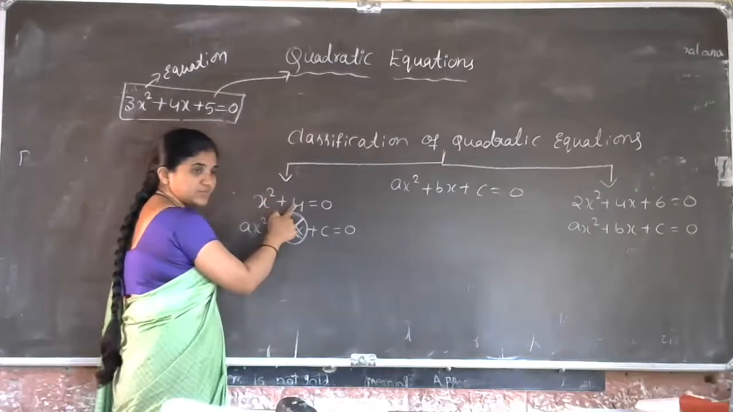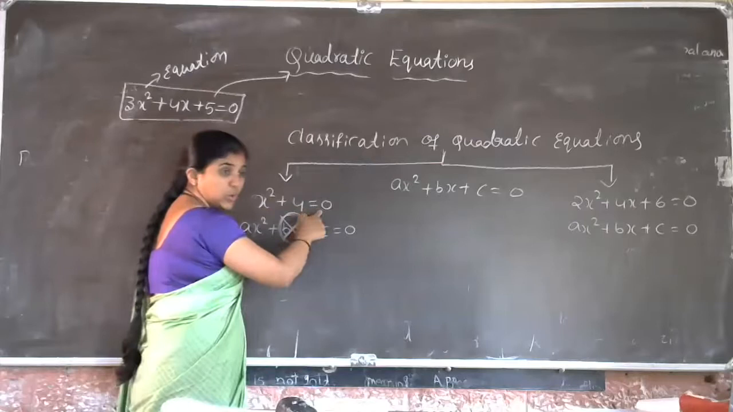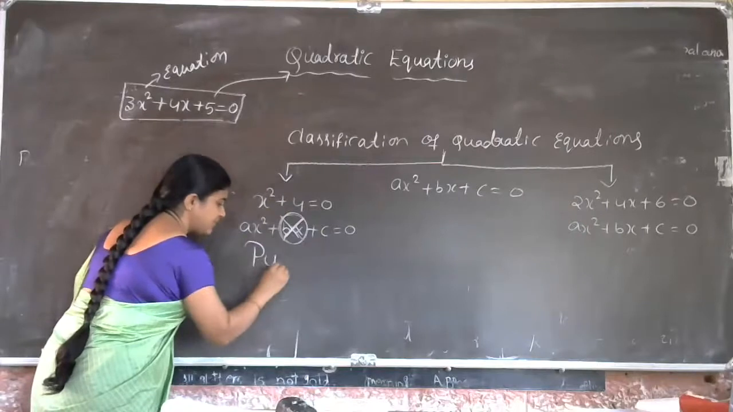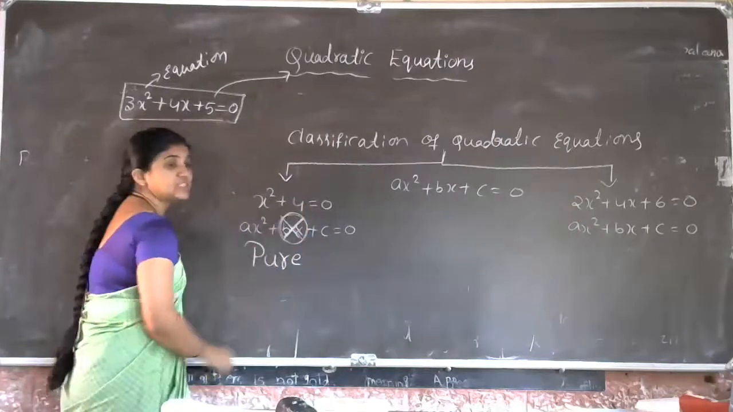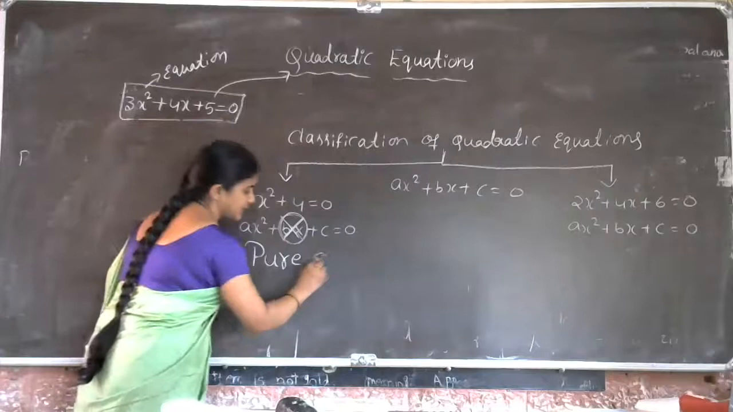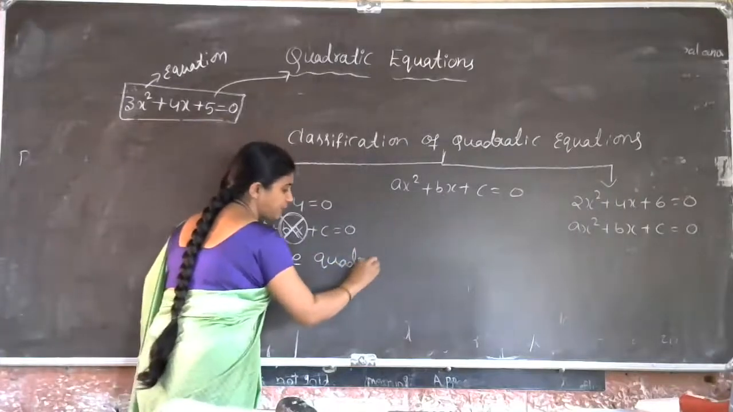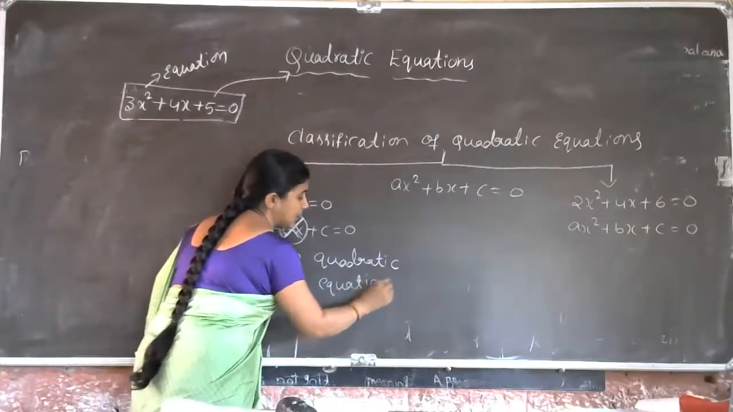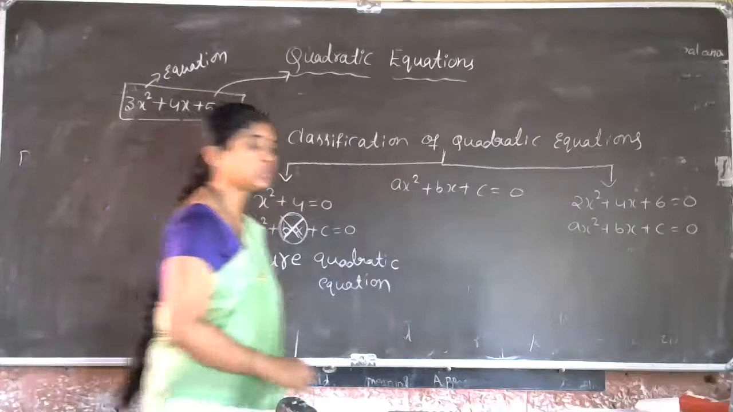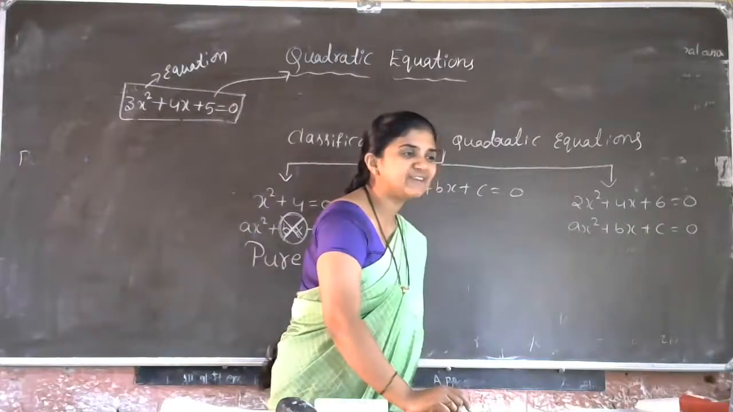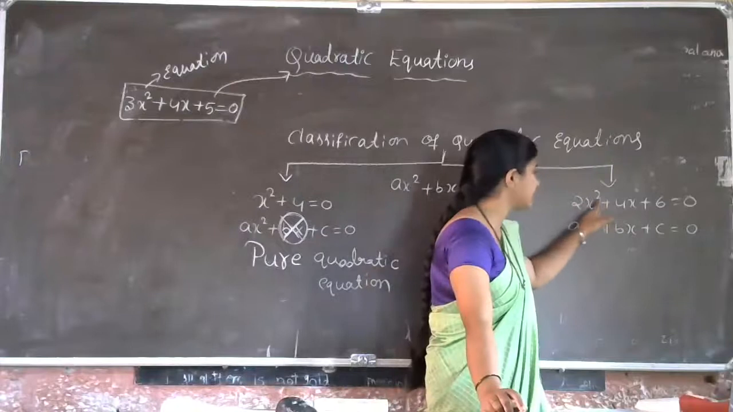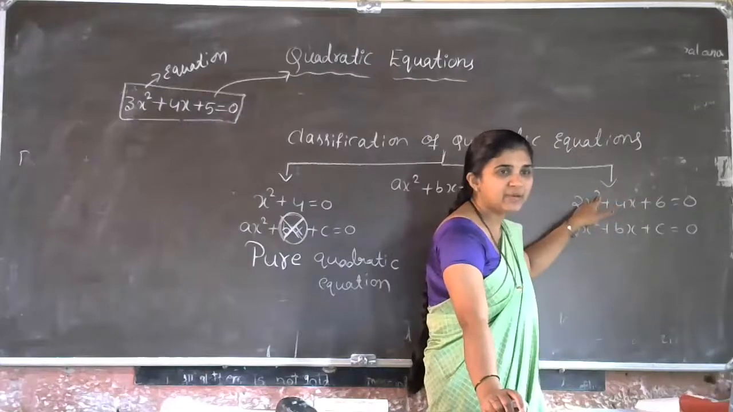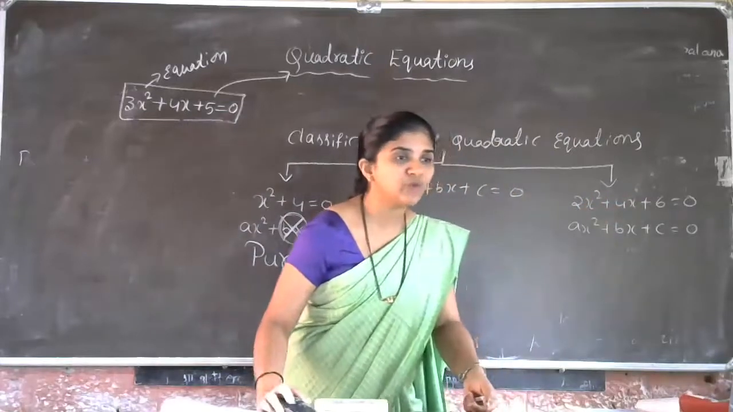So x² + 4 = 0: what do we call this type of quadratic equation? The name of this quadratic equation is pure quadratic equation. What is the name of the second one? In the second one, we are observing the variable with power 2 and also power 1.